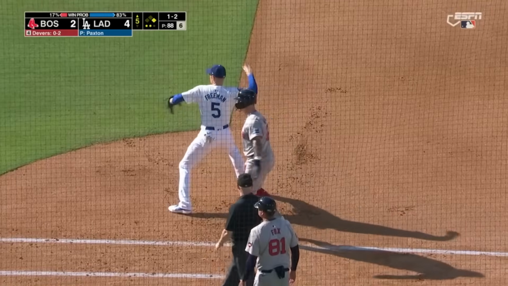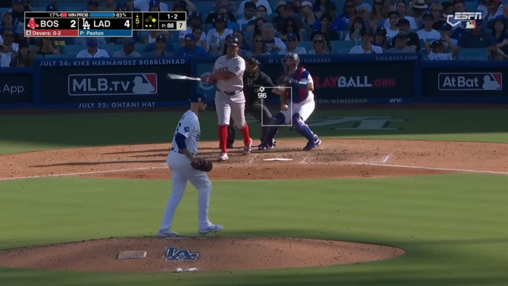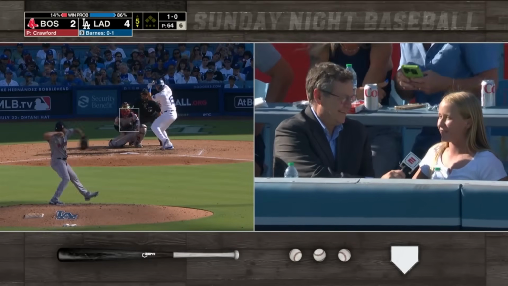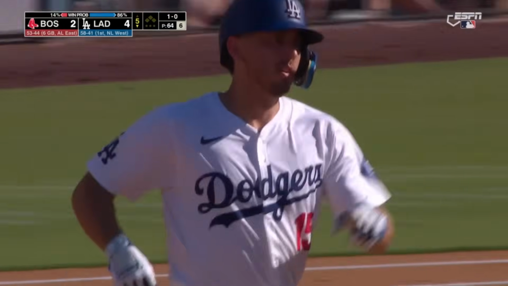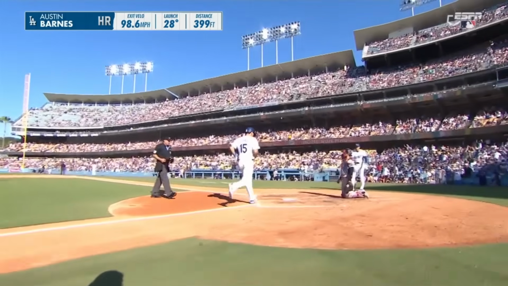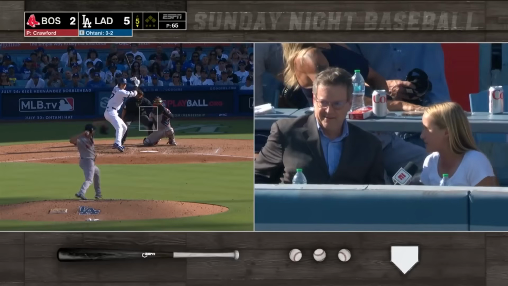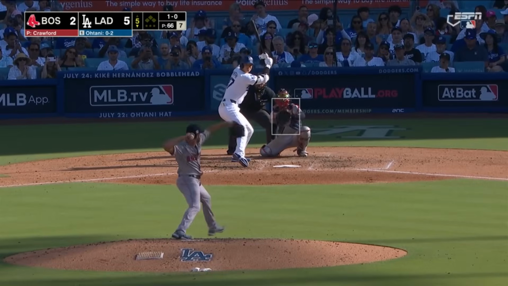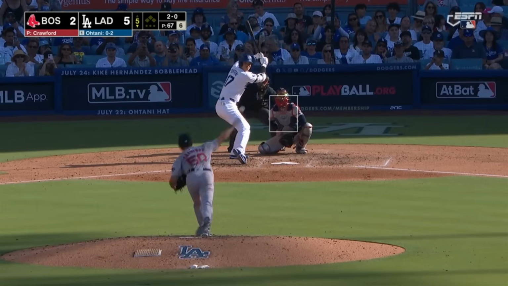No, the most important part, huge for them. In the air, I saw it coming, and I thought when I did that, I went to run for Austin. 4 rows behind us. Just touched the ball. All right, the Dodgers bring the lumber tonight to go with count Crawford. Ooh.